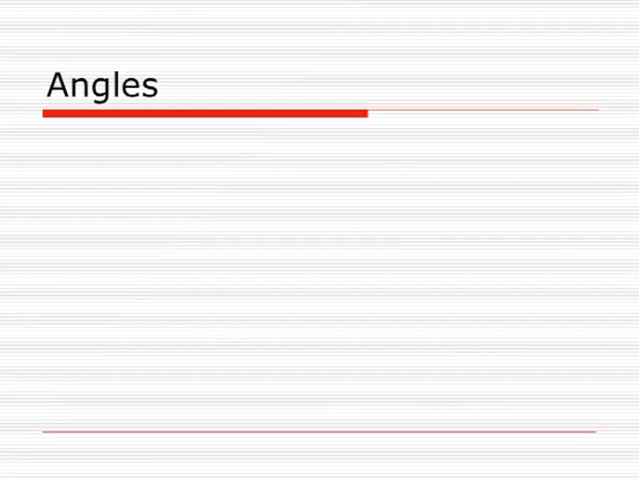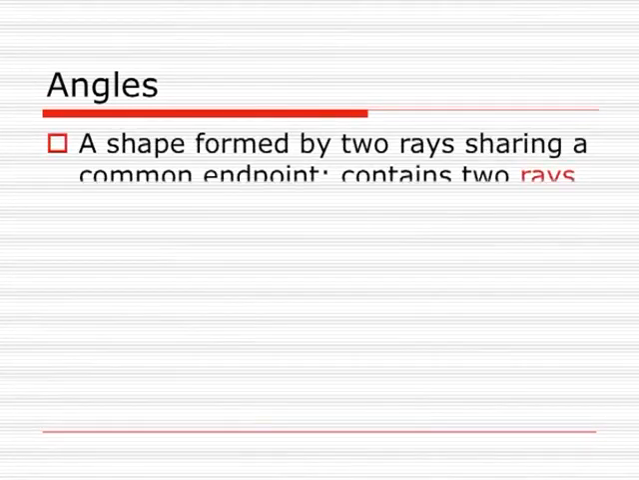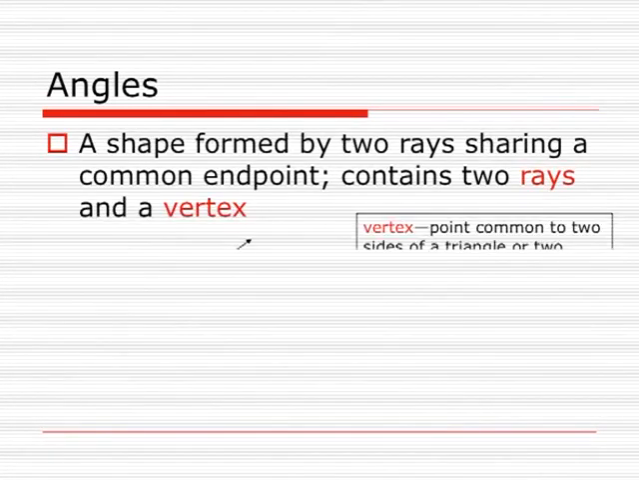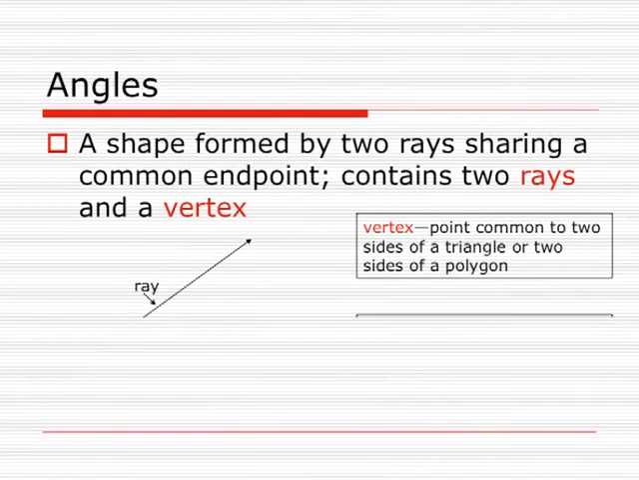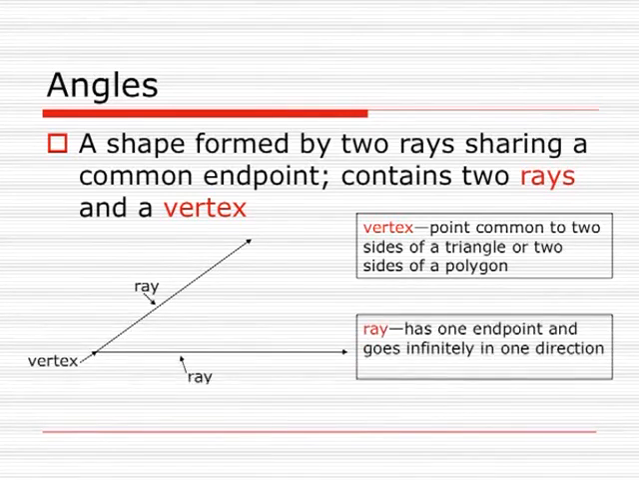Angles are defined as a shape formed by two rays sharing a common endpoint, which contains two rays and a vertex, as you can see in the figure. Here, a vertex is a point which is common to two sides of a triangle or two sides of a polygon. And a ray has one endpoint and goes infinitely in one direction.